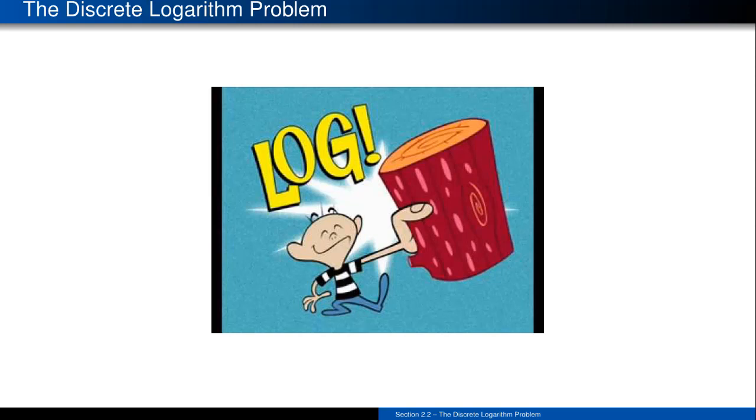For those of you that have never seen or heard that before, I would recommend Googling it so you don't have to hear me sing it. It's got a whole nice little song, and every single time I say the word logarithm, that comes to the back of my head and sits there for a little bit.